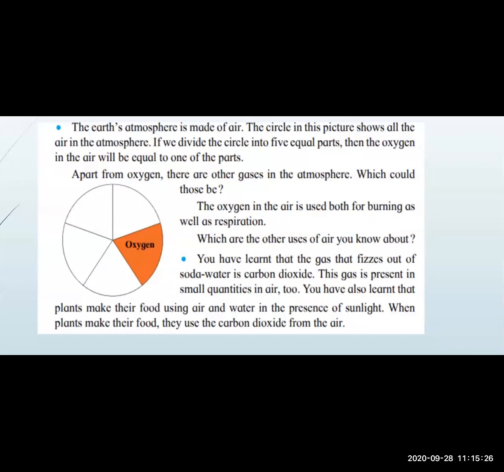You have also learned that plants make their food using air and water in the presence of sunlight. Everyone must know about the photosynthesis process. Plants make their food using air and water in the presence of sunlight. कैसे food बनाते हैं अपना? Air और पानी से अपना food बनाते हैं. When plants make their food, they use the carbon dioxide from the air. Oxygen is one gas, carbon dioxide is the second gas, nitrogen is the third gas. So many gases are present in our atmosphere. पूरे atmosphere पे ये present हैं.